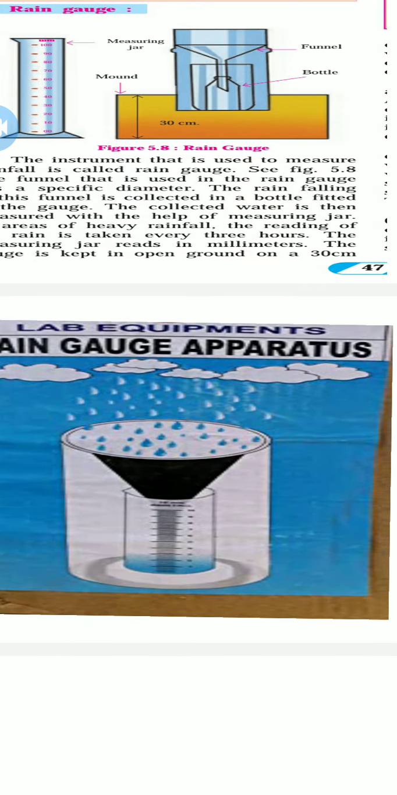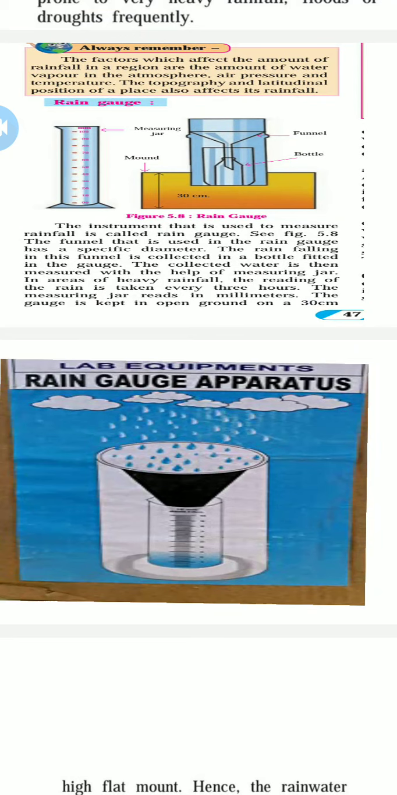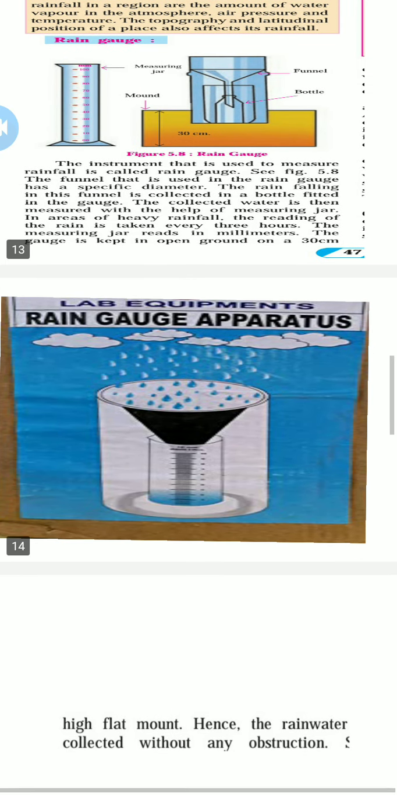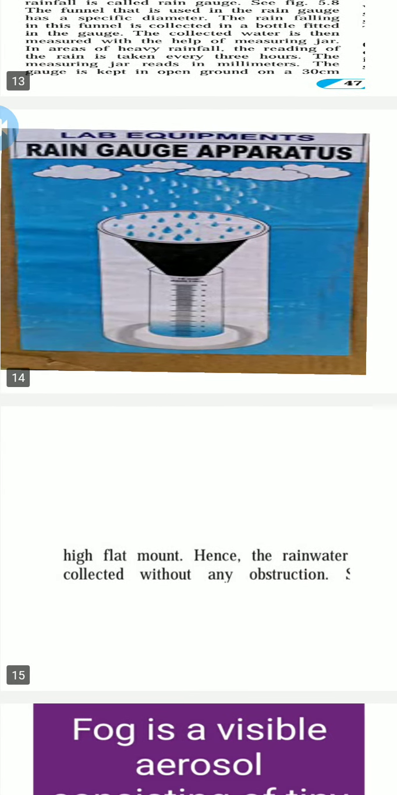See, it is put in an open place, and they can find how much rain we are facing these days. But in the area affected by heavy rainfall, they will collect the rain and measure it every 3 hours, saying this is the amount of rain we are facing, and then tomorrow how much rain we will face, then the day after tomorrow how much. So this is collected by the rain gauge.